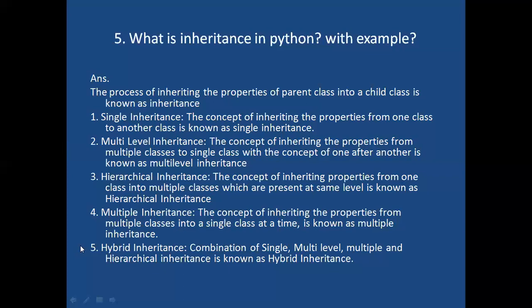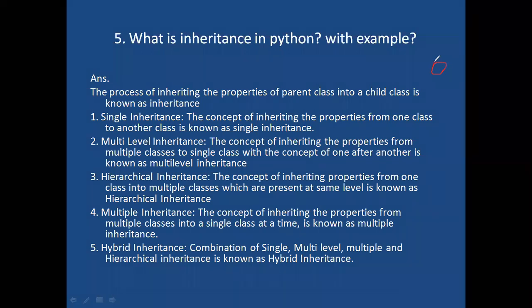Single inheritance means this one. This is the parent class, and this is the child class. Single inheritance means inside a parent class, whatever the properties are there, all those properties will be inherited to the child class through inheritance. This is a single inheritance. The concept of inheriting the properties from one class to another class is known as single inheritance.